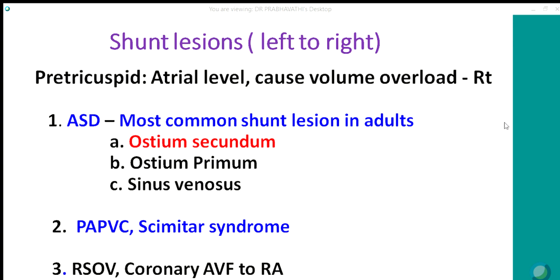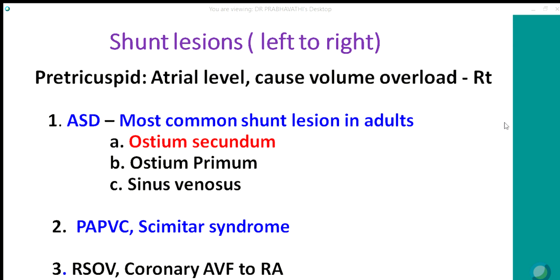When we say shunt lesions, it is left to right shunt lesions, because a right to left shunt causes systemic desaturation and leads to cyanosis. Shunt lesions can be classified into pre-tricuspid and post-tricuspid. In pre-tricuspid shunt, the shunt reaches the right side of the heart proximal to the tricuspid valve, at the atrial level. It causes volume overload of the right-sided chambers. The most common pre-tricuspid shunt is atrial septal defect, which is most common in adults.